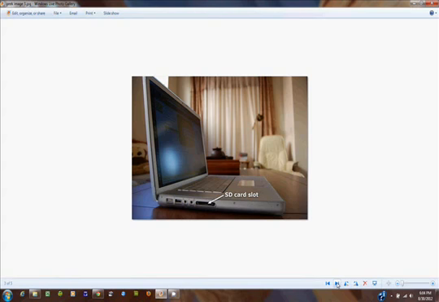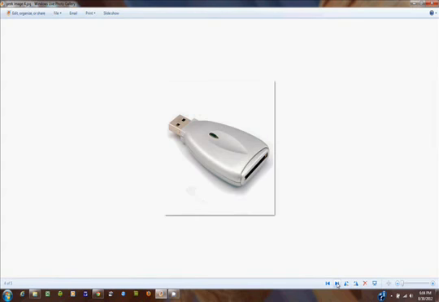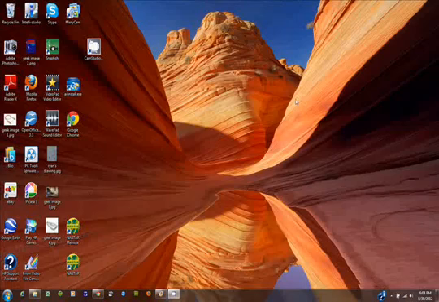Not all computers have this slot. You can buy fairly inexpensive card readers like this one here. You put in an SD card, and then that plugs into the USB port on the computer. In any event, that's the procedure.